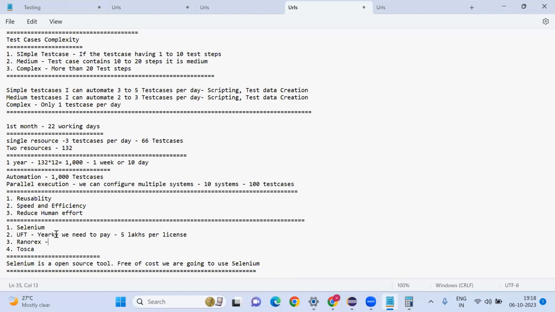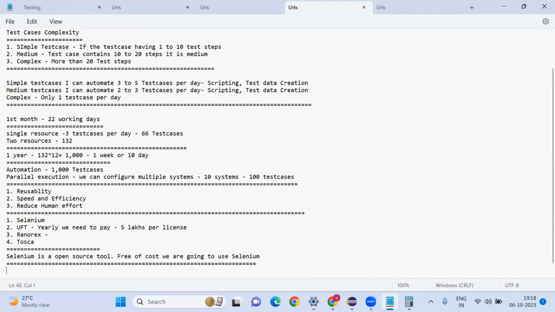But coming to small budgets, if the project itself costs 10 lakhs, 20 lakhs, they are unable to spend this 5 lakhs. That's why people are going with Selenium. Free of cost, we can automate.